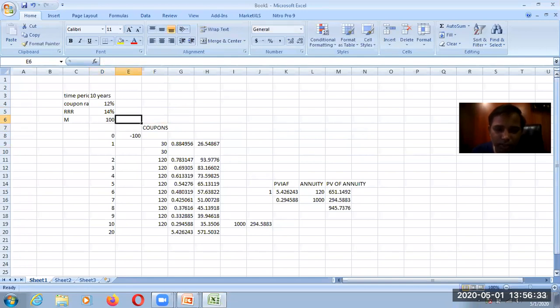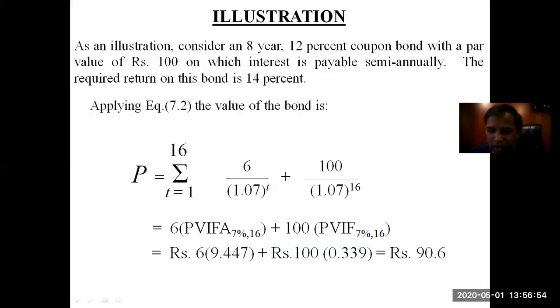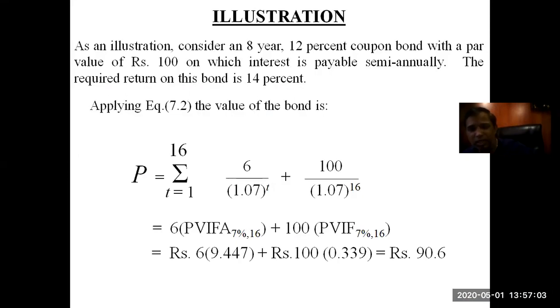The factor value is 9.447, and as it is 12 divided by 2, it becomes 6.